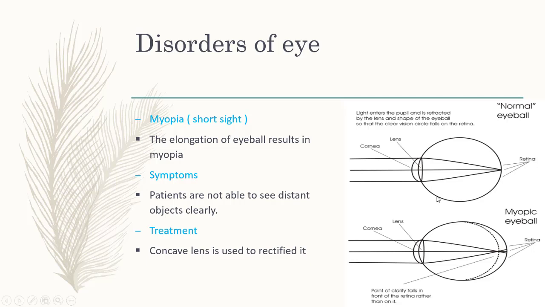Dear students, as you can see in this diagram, this is a normal eyeball and this one is a myopic eyeball, which is elongated than the normal eyeball.